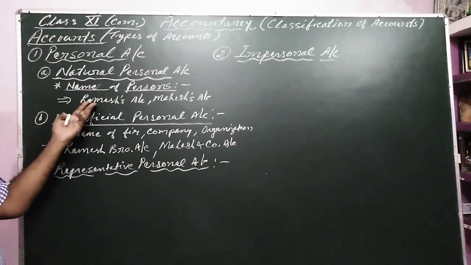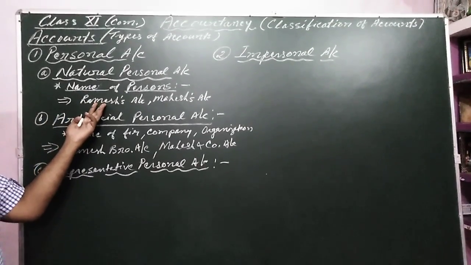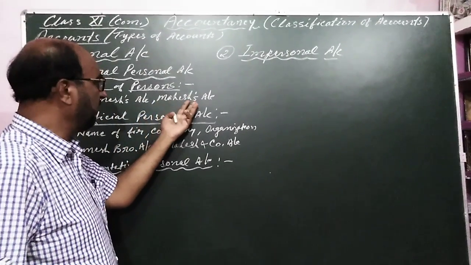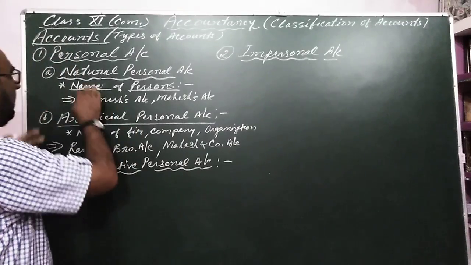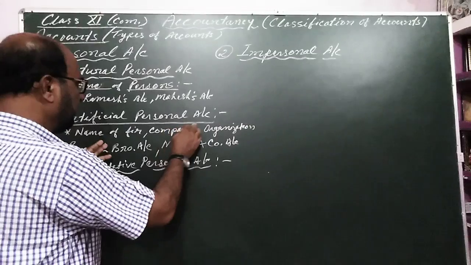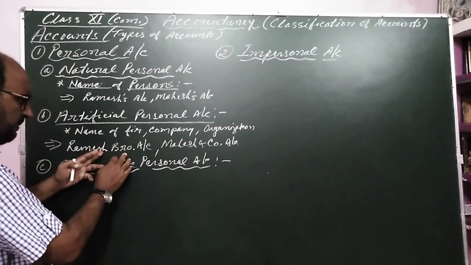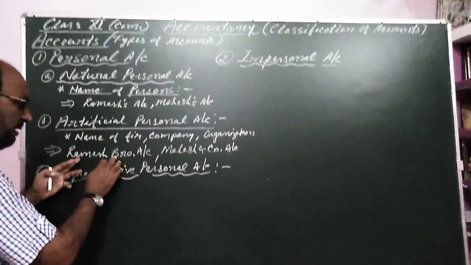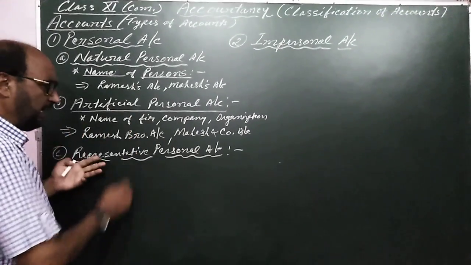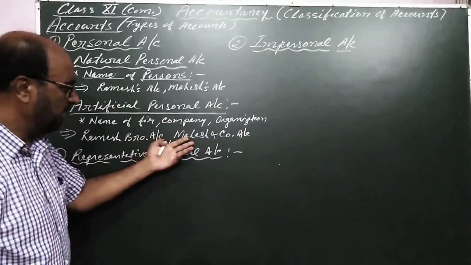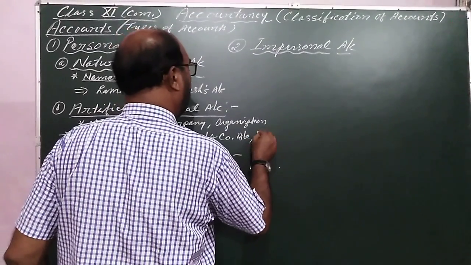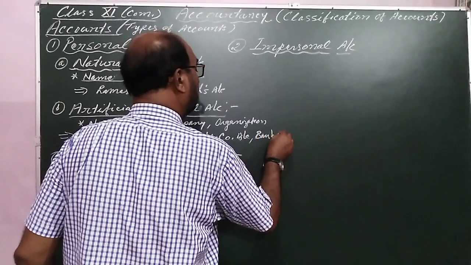As I have told, the natural person is made of flesh and bones. Mahesh is a natural person made of flesh and bone, so they are in the category of natural personal account. And the artificial personal account, Ramesh Brothers, is not a natural person's name, but it is an artificial person account. Mahesh and Company, here we can say bank account also, etc.